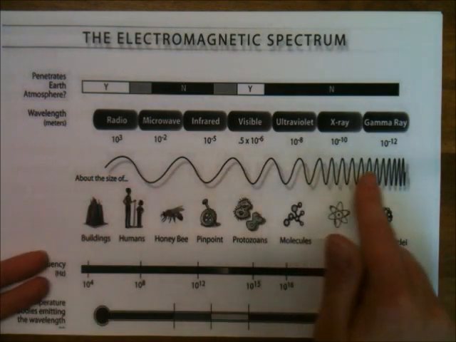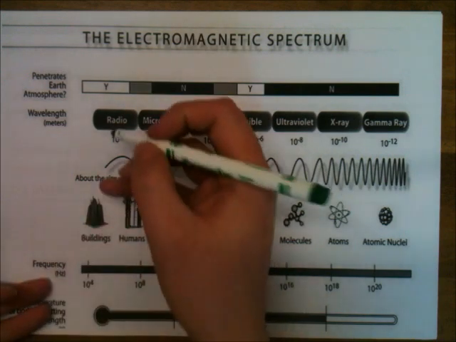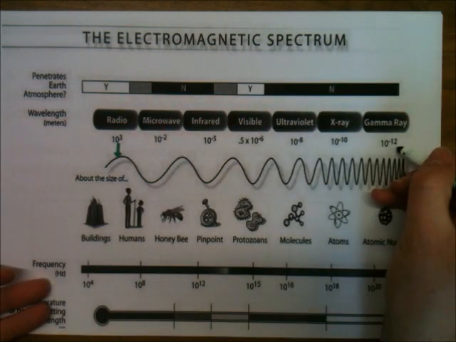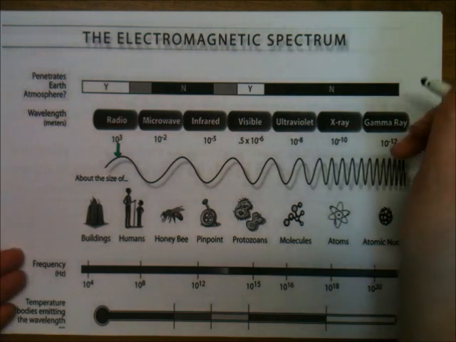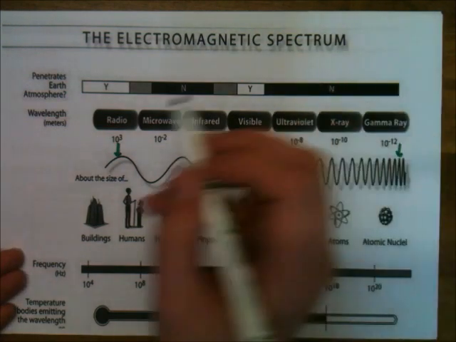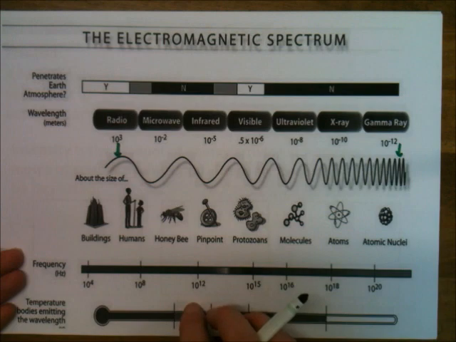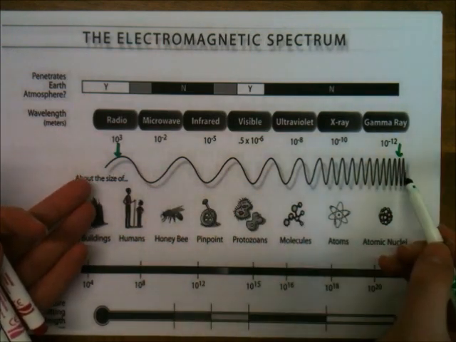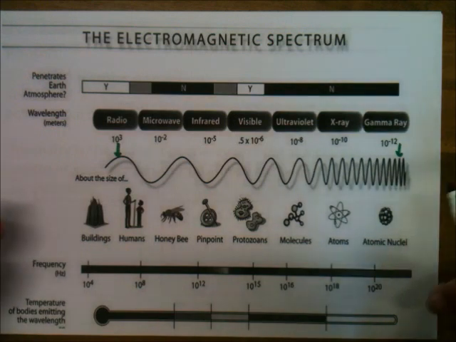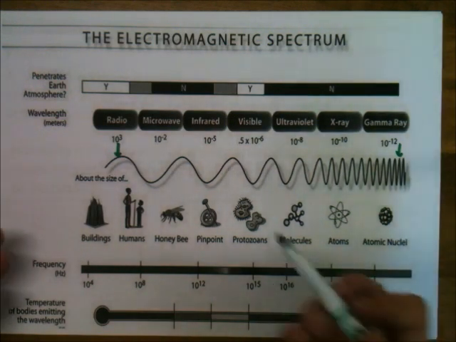This here is a nice picture of our wavelengths. So we can see again that radio waves have got the longest wavelength and that gamma waves have got the shortest wavelength. And from that we know that the frequency is the other way around. So gamma is the shortest, with the highest frequency, and radio waves are the lowest frequency. Here, to help us think about the sizes of these, because this isn't how big the waves actually are, they're much different to that, and they're invisible, so we can't really see them except for visible light.